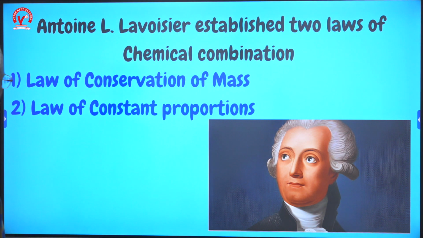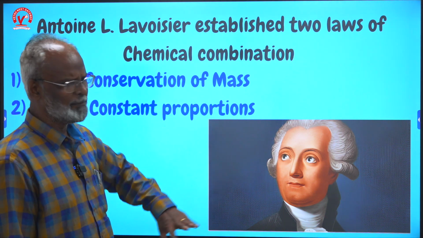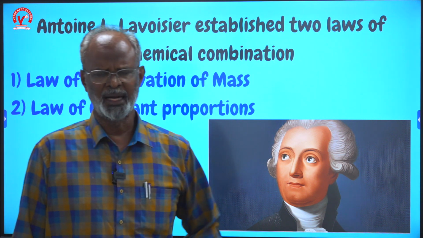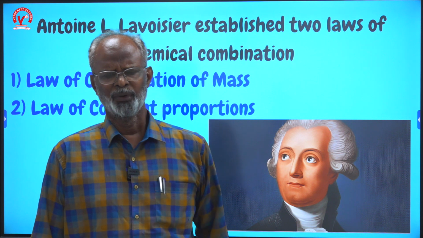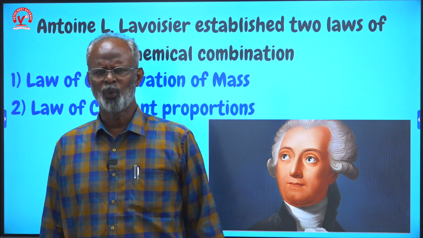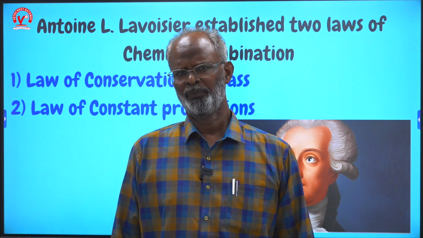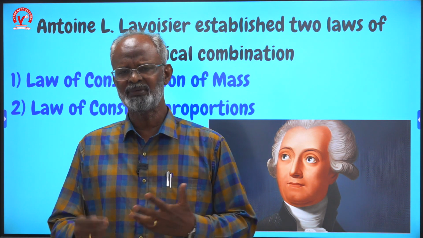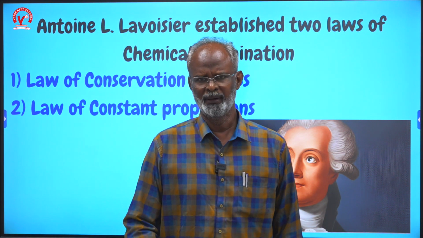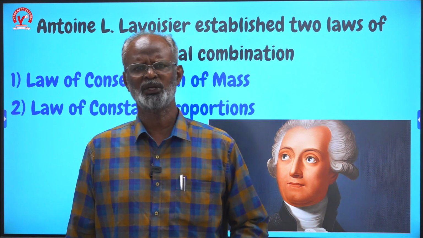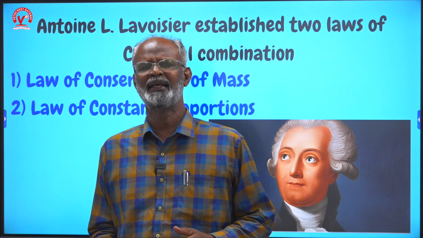The first is the law of conservation of mass. The second is the law of constant proportions. Combined, they are called the laws of chemical combination, that is, how atoms combine to form different molecules. Here you must wonder: what are these basic elements, how do they combine to become molecules, and what kind of changes happen when they combine? For example, water is a liquid, but its components H2 and O2 are both gases. Two gases combine, but the result is liquid water.